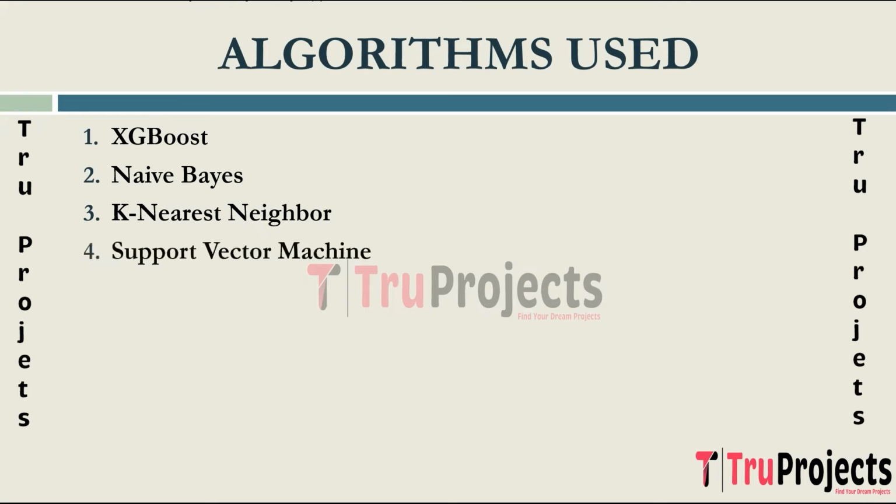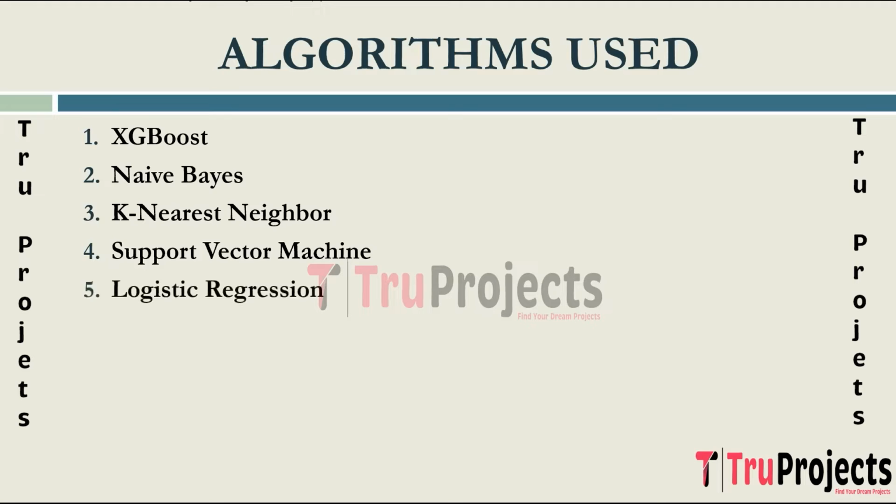The next algorithm is support vector machine. It is a supervised learning algorithm used for classification and regression analysis. It works by finding the hyperplane that best separates different classes in the feature space while maximizing the margin between them. SVM can handle linear and nonlinear data. SVM is effective in high-dimensional spaces and it can handle nonlinear relationships through the use of kernel functions, and it is less prone to overfitting. It is employed when there is a need for a well-defined separation between classes.